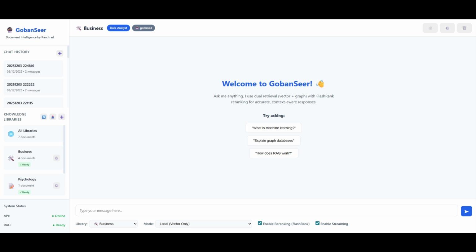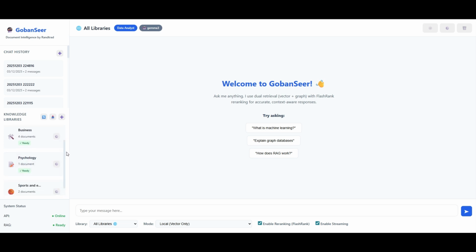I built this from scratch, and I tried to add as much bells and whistles as possible. So where do we start? This is a RAG system, that's retrieval augmented generation. That means that this has access to libraries of documents. So we have all of your documents, and you can create different libraries. For example, I have business documents, books on psychology, books on sport, and they're all separated differently. And I can have a conversation with those documents.